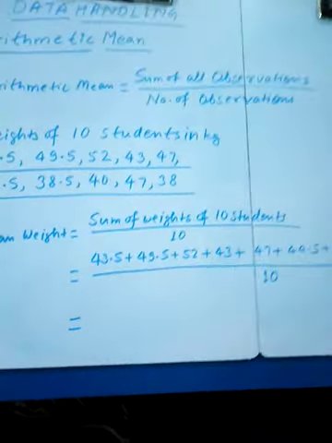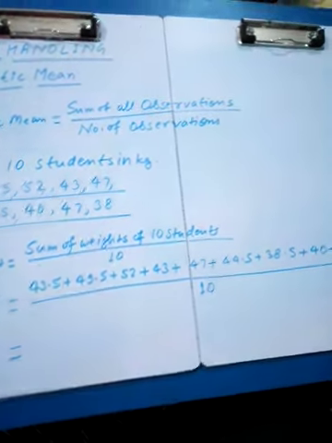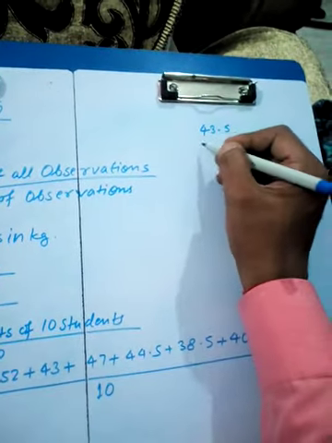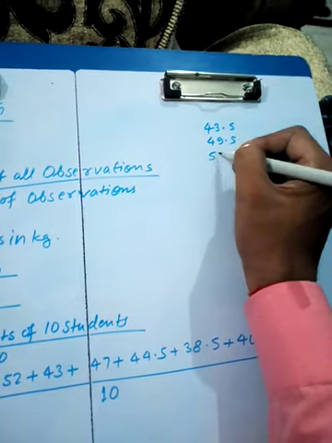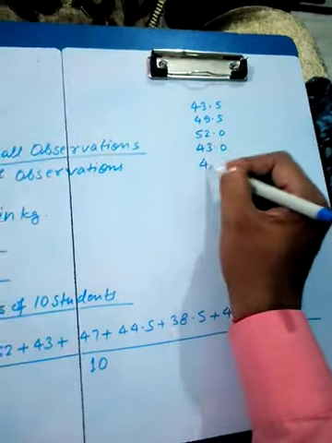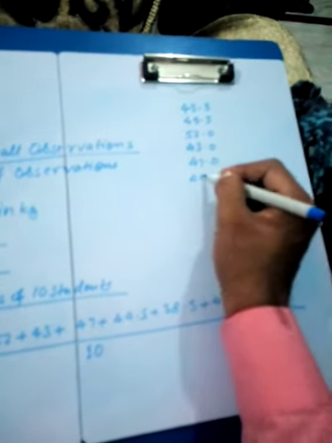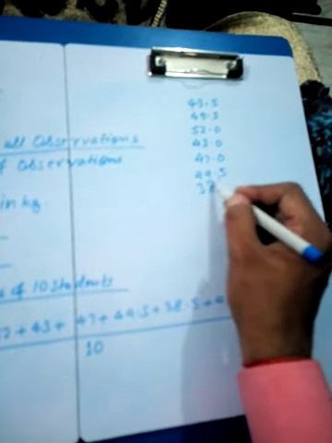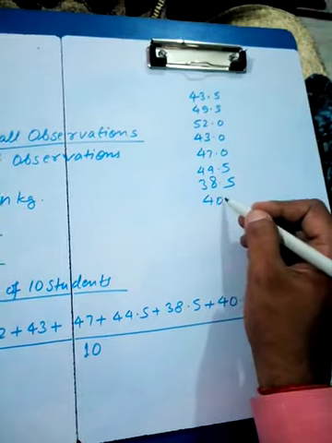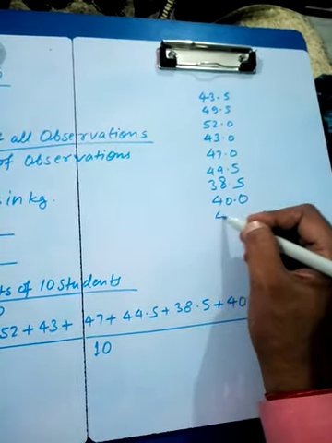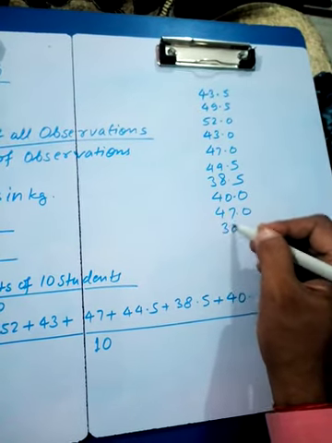And we have to add all these weights. How? We simply write them in column method: 43.5, 49.5, 52, 43, 47, 44.5, 38.5, 40, 47 and 38.